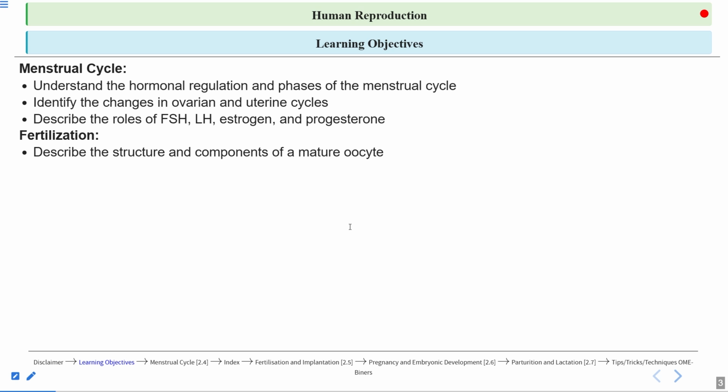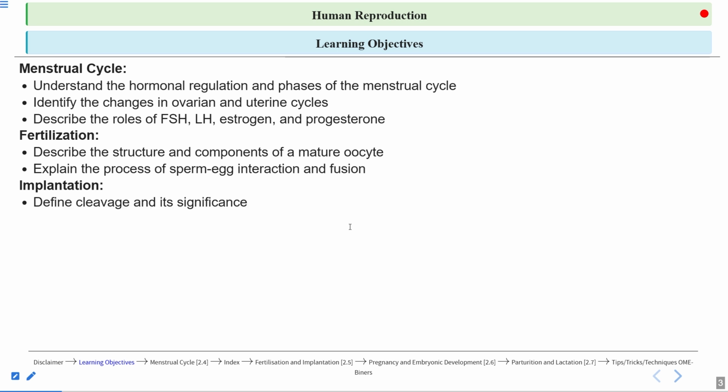We'll talk about the components of the mature oocyte here. We'll talk about the sperm and egg interaction, how the sperm and egg interact with each other, and how the fusion of the male and the female gamete occurs. We'll talk about the implantation. What happens? The zygote undergoes repeated mitotic divisions, and this is known as cleavage. So we'll talk about the cleavage and its significance.